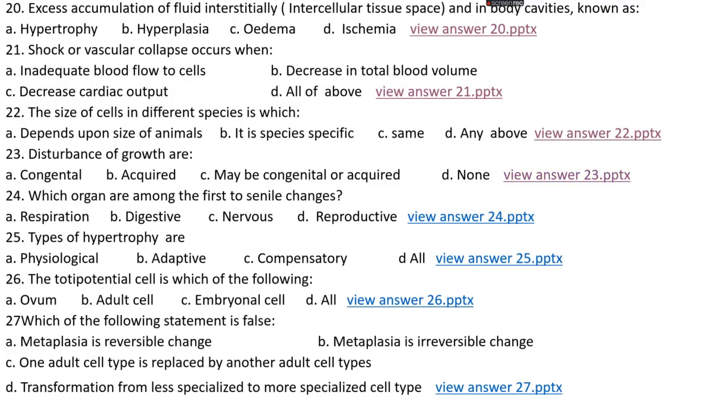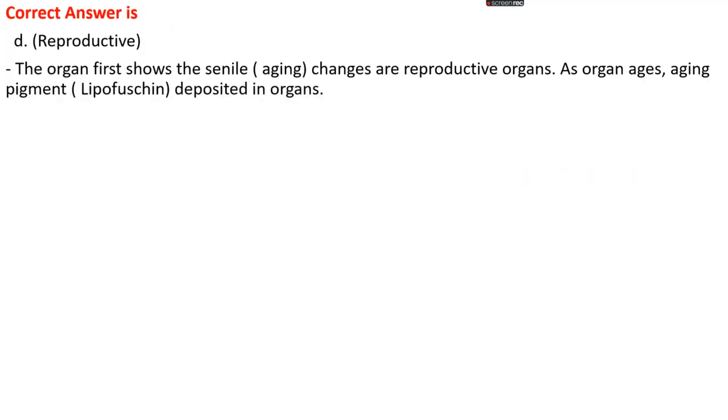Question number 24. Which organs are among the first to show senile changes? Option A, respiratory. Option B, digestive. Option C, nervous. Option D, reproductive. The right answer is option D, that is reproductive. The organs that first show senile, that is aging, changes are the reproductive organs.